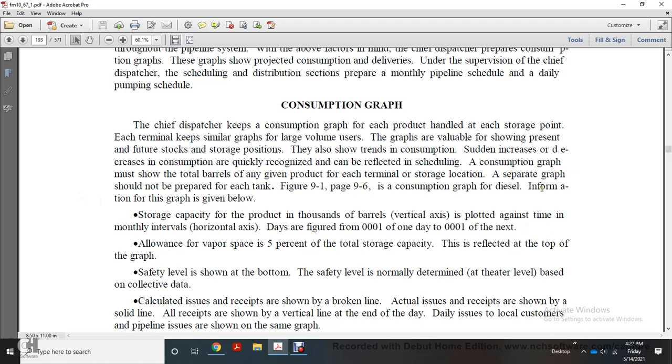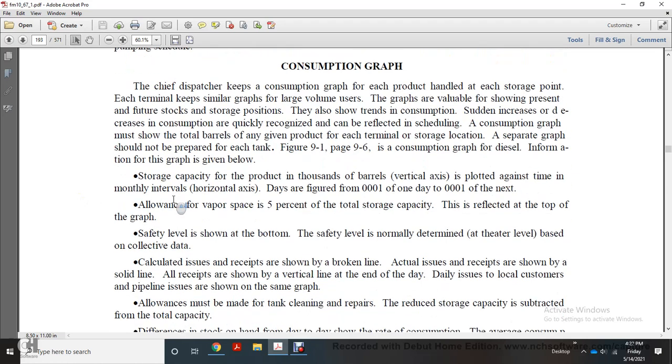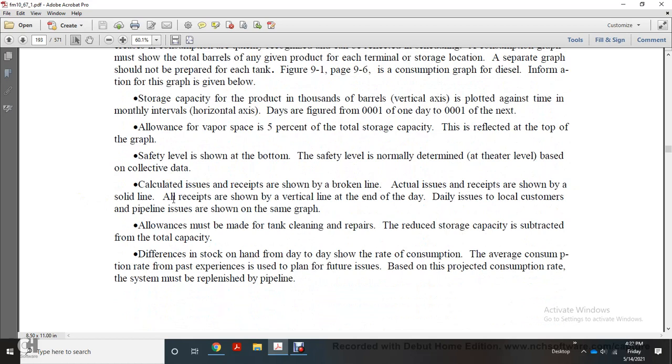Figure 9.1 is the consumption graph of diesel. Information on the graph is below. Storage capacity of the product is shown in thousands of barrels on the vertical axis, plotted against time in monthly intervals. The day is figured as starting 1 minute after 0 hours of one day to 2400 hours the next day. An allowance for vapor space of 5% of the total storage capacity is reflected at the top. Safety level is shown at the bottom. The safety level is normally determined on the basis of collective data.